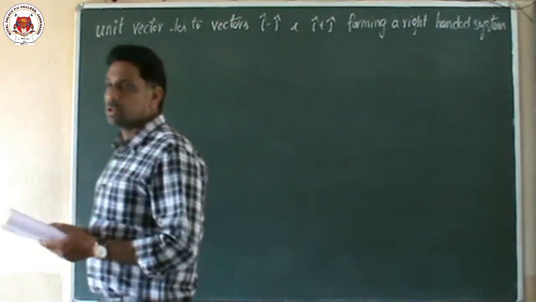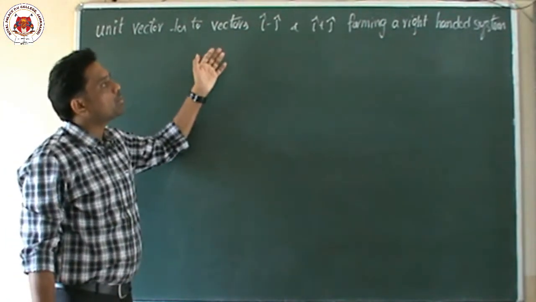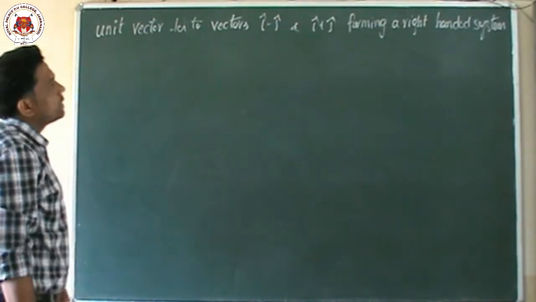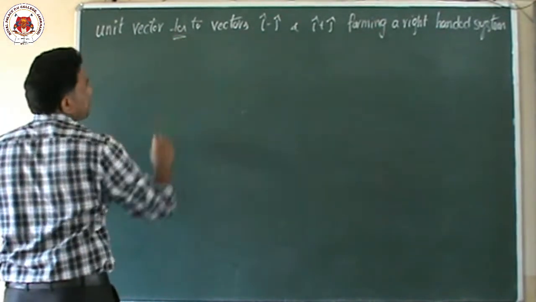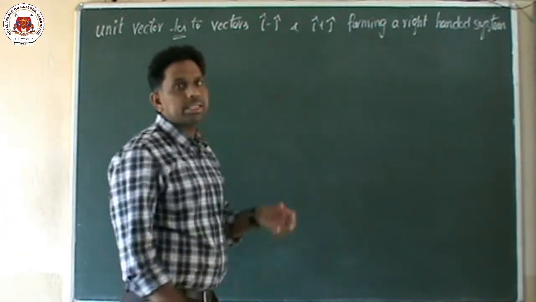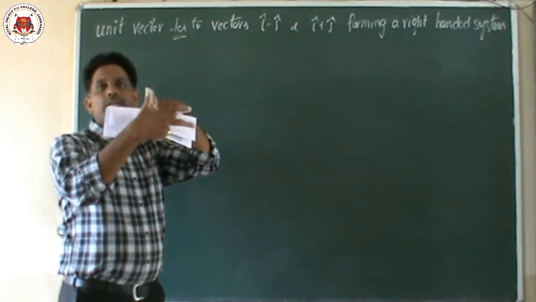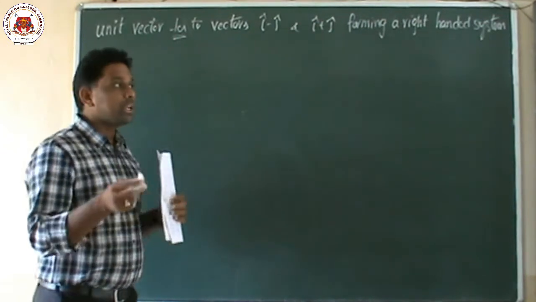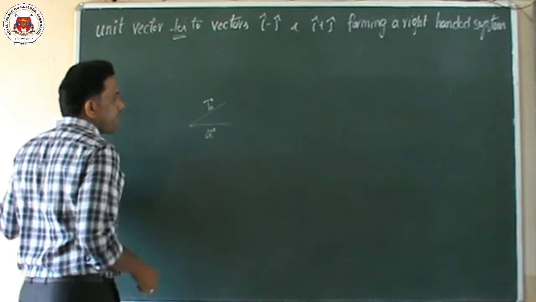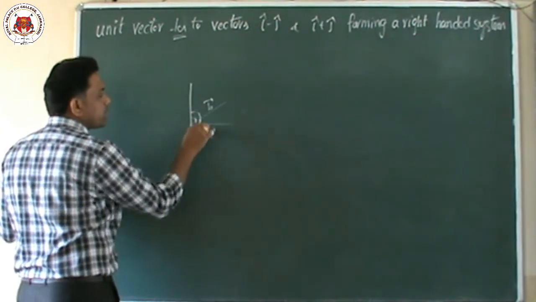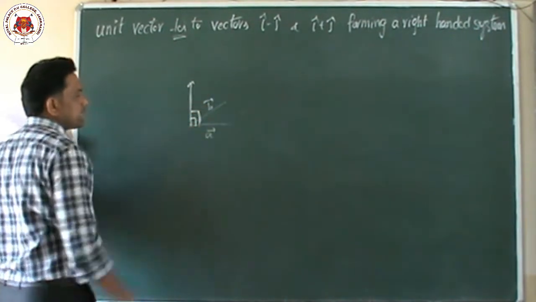Yesterday I explained this. Those who are absent, compulsorily you will check the previous video, because there I said clearly about the unit vector perpendicular in a right hand system. Right hand system means it is like this. So this is one vector A, this is the B vector, then definitely this is the A cross B. Once again I am repeating yesterday's class. Assume that one is the A vector, another one is the B vector. Then this is the vector which is perpendicular to both vectors, 90 degrees, 90 degrees.